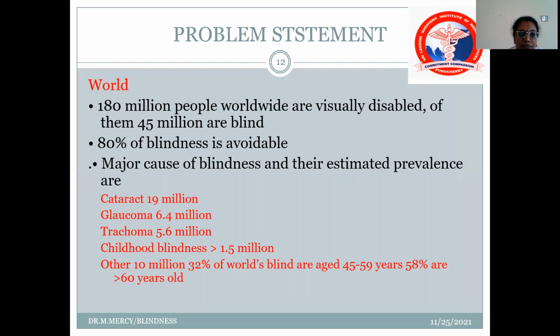So what is the problem statement? In the world, around 180 million people are visually disabled, of whom 45 million are blind, and 80% of the blindness is avoidable. The major causes of blindness and their estimated prevalence are as follows. Cataract accounts for about 19 million, glaucoma around 6 million, and childhood blindness greater than 2 million. The other 10 million, 32% of the world's blind, are between the ages of 45 to 59 years.